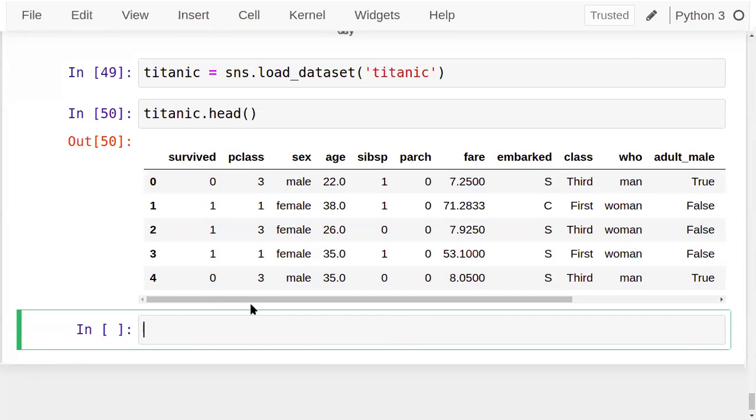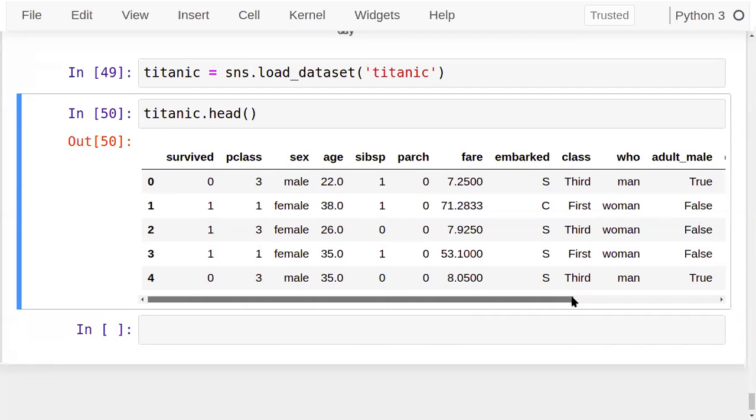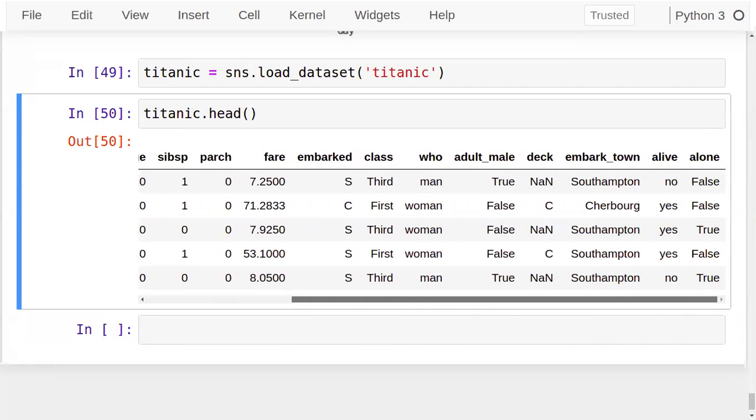And then passenger class. It's mentioned here also: 3 is third, 1 is first. They are the class. Then sex, the gender. Here you can see again mentioned who: man, woman, like there. A duplicated column actually. Age, whether you have siblings or not, fare, embark class, many different kinds of parameters are present there.